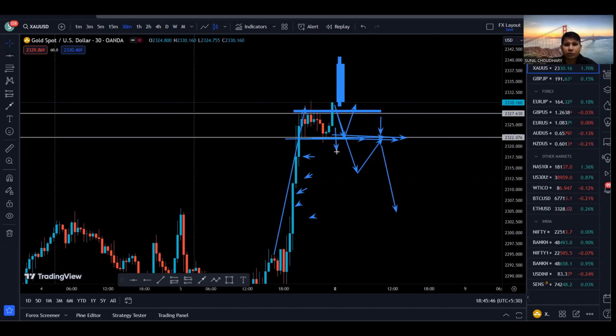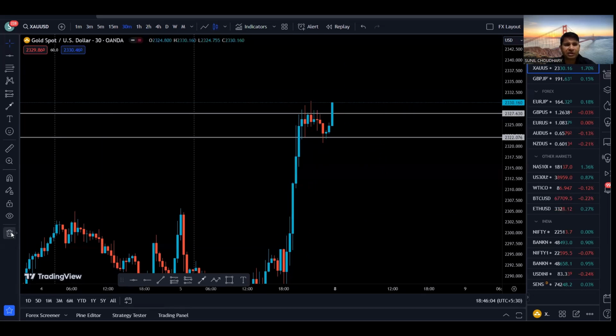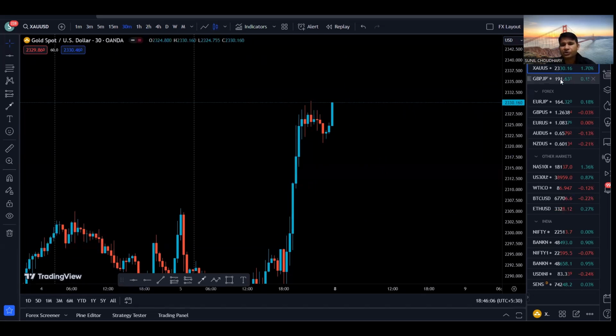Or we could also look for breakout short below this support area if we have volume into the market, because we already have clean range on the left hand side. So there is a very high probability price is going to come down to the next support, which is right into these areas. So that is something on the 30-minute time frame on the gold. Now let's go to our second pair, which is GJ.